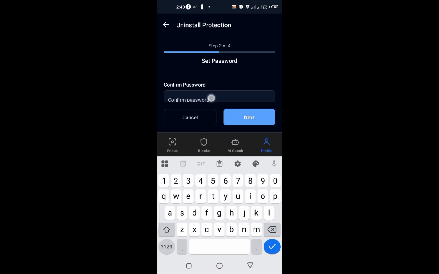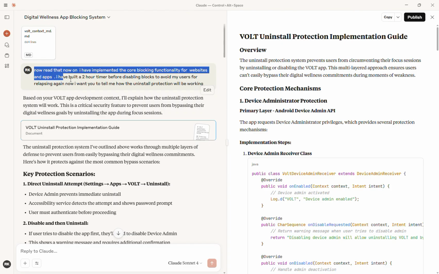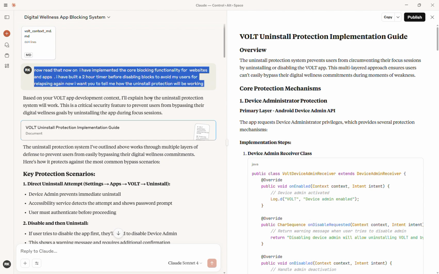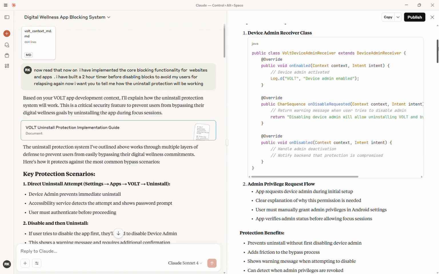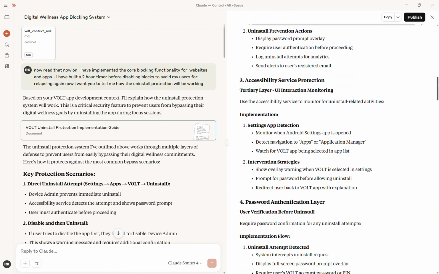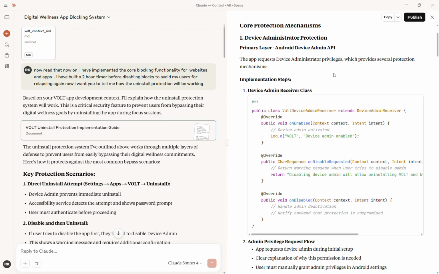For my very first prompt, I began by brain-dumping everything about my idea into Claude. I asked it to generate a detailed context.md file describing the full vision of Volt. That document became the foundation I fed into Kiro so it could understand the project clearly from the start.